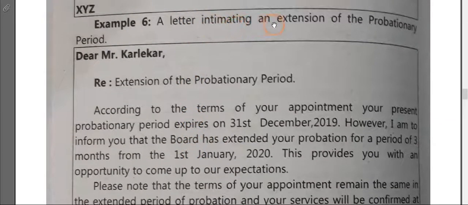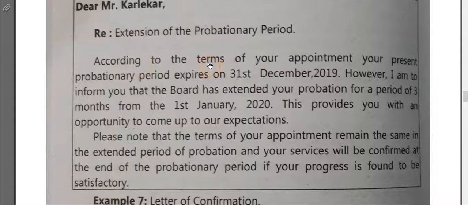Or a letter for intimating an extension of probationary period. Once you have joined, they keep you on a probationary period, and later on if you want to extend that probationary period, for that also a letter is there. Extension of the probationary period. See, according to the terms of your appointment, your present probationary period expires on 31st December.